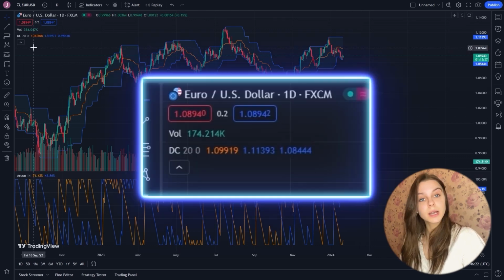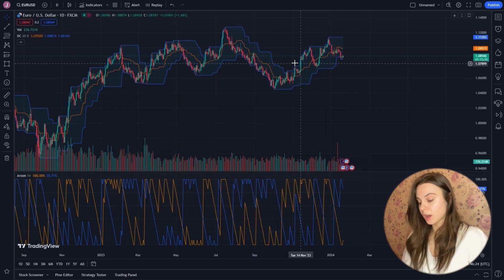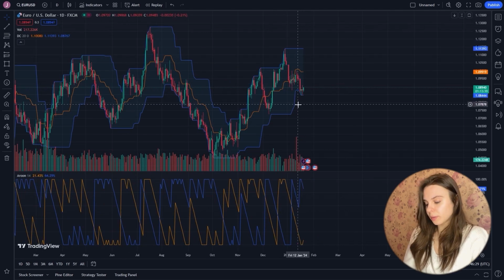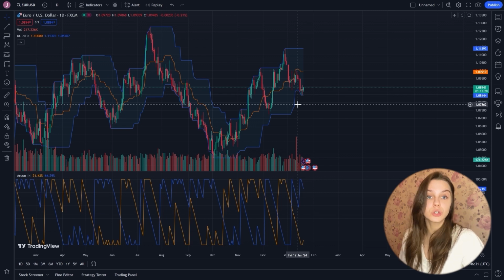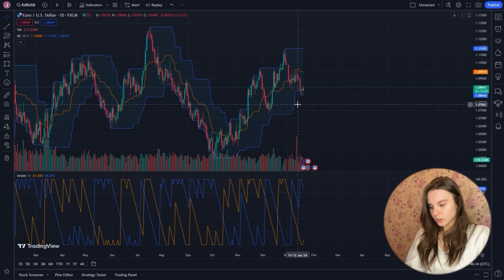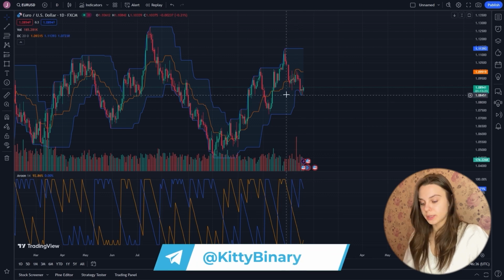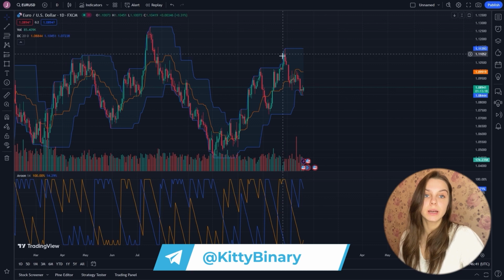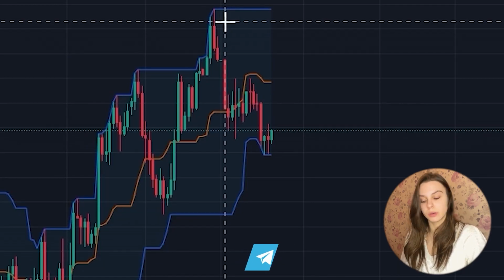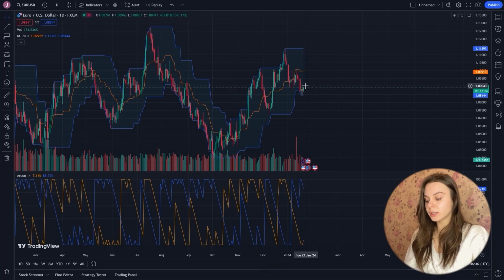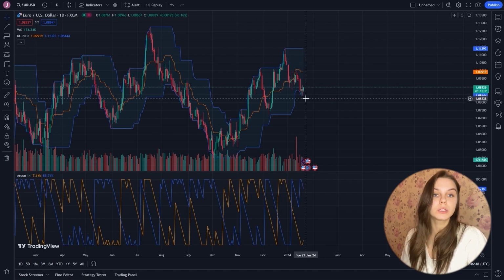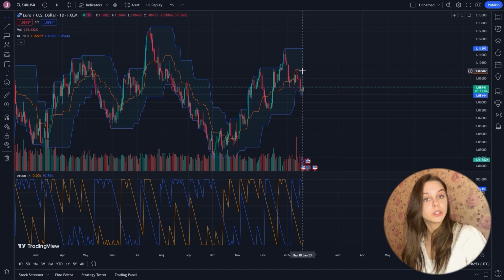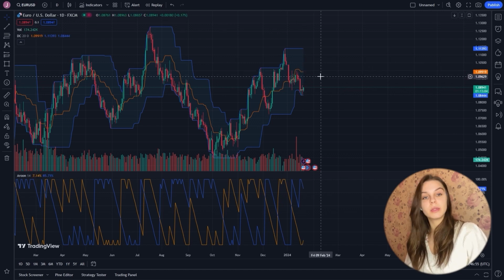So the second indicator is the Donchian channel. It is located on the chart as a blue channel. It was developed by professional trader Richard Donchian. Here we have 2 main lines. One line represents the highest maximum over a given period, and the other line represents the lowest minimum over that period. In between them, there is an average moving line. It's not always available on all platforms. Its name, average, means it is the average between these 2 values.